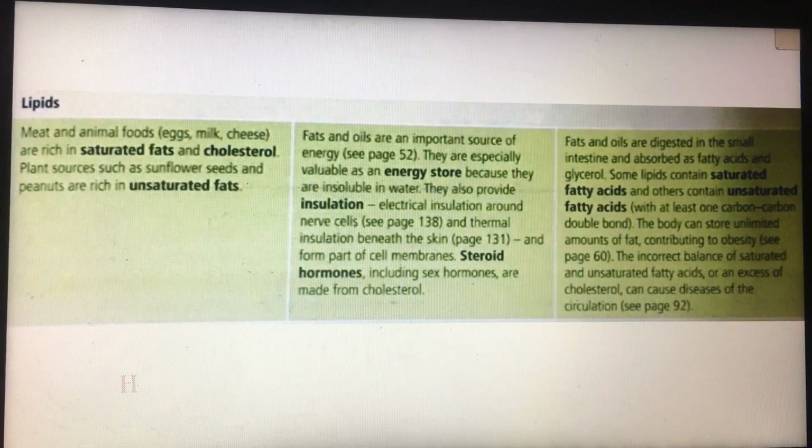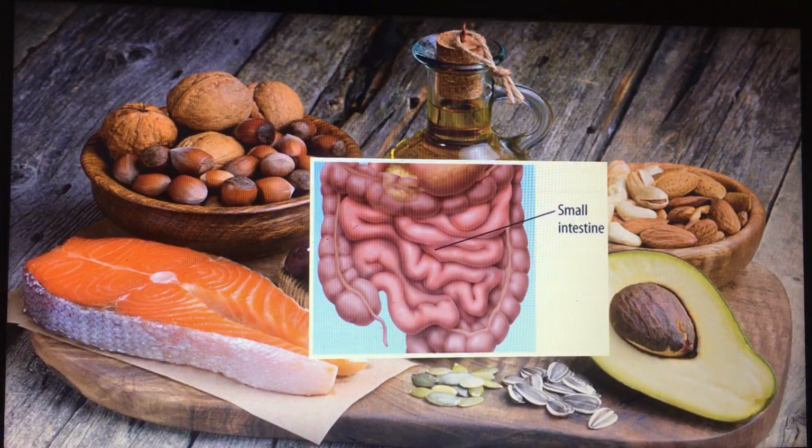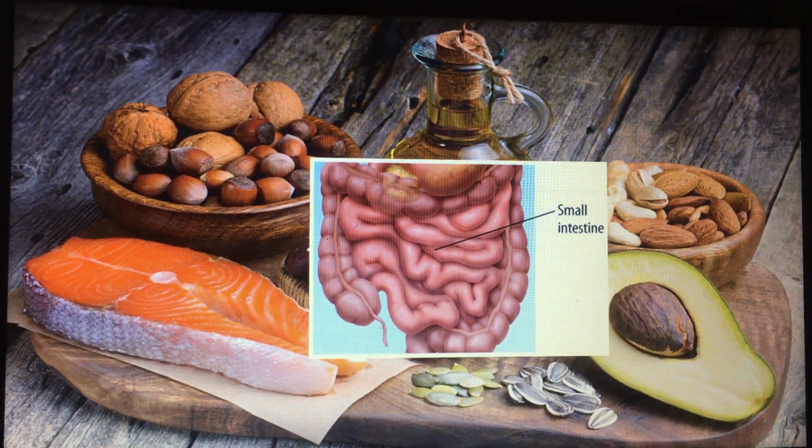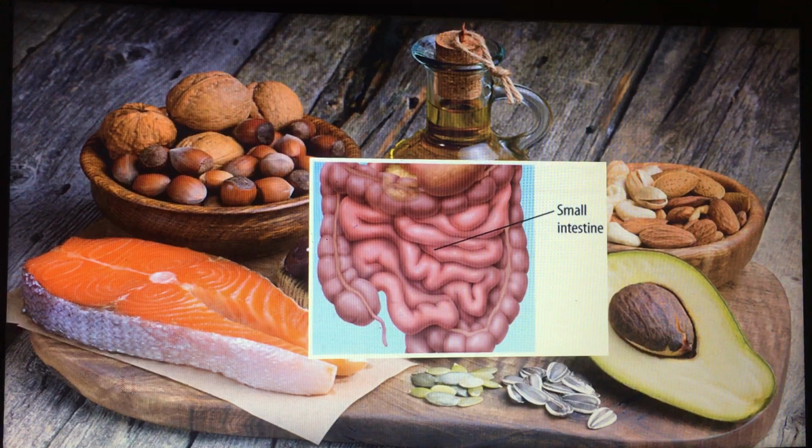Okay, so fats and oils are digested in the small intestine. Where do fats and oils digest? They are digested in the small intestine, and as you know, fats or oils digest to give fatty acids and glycerol. So when fats digest, they produce fatty acids and glycerol.